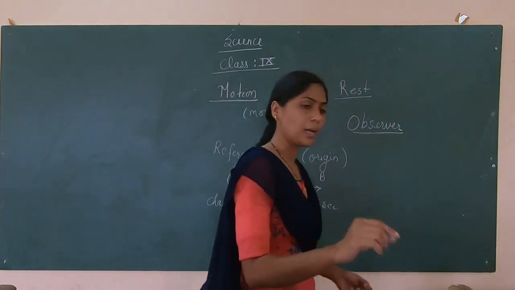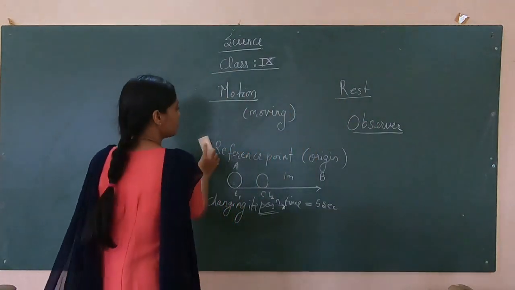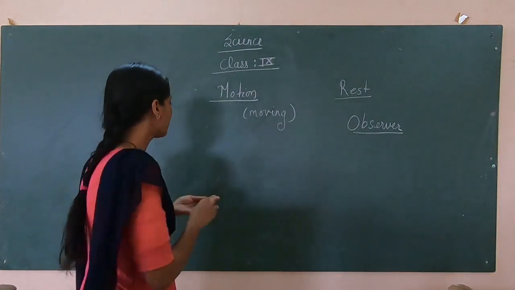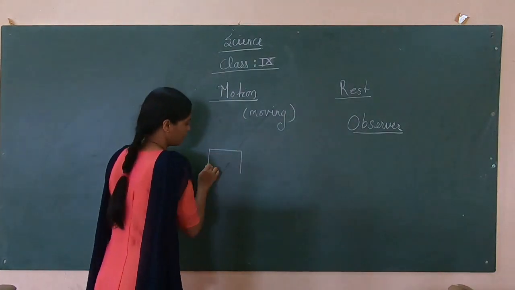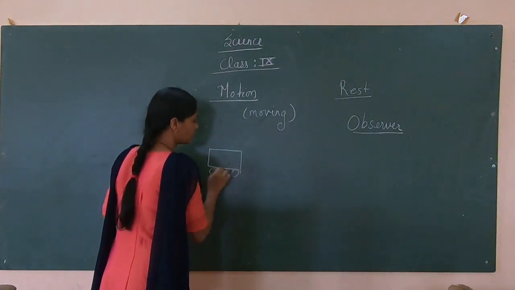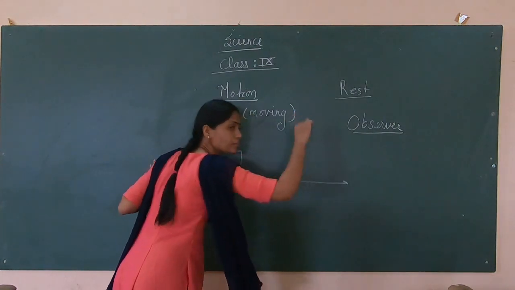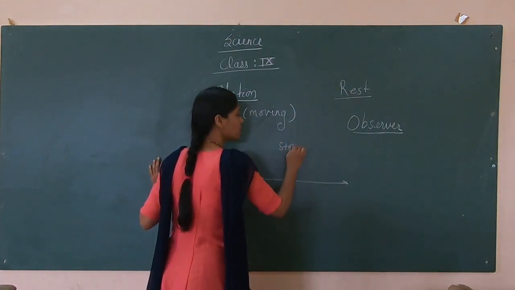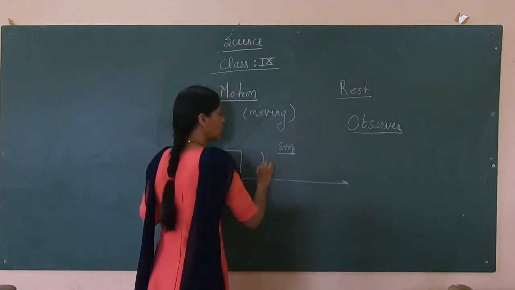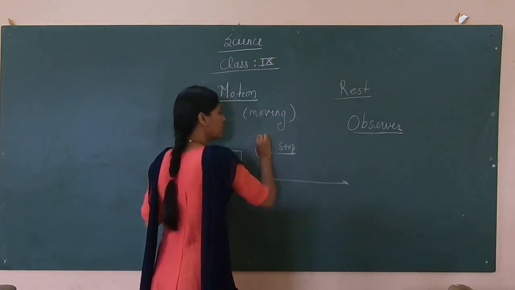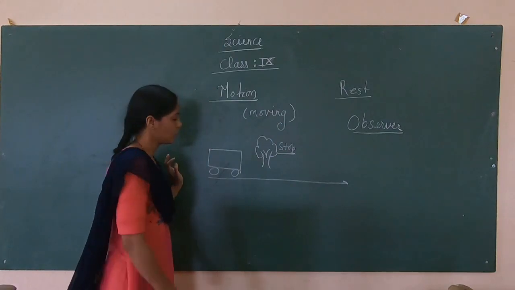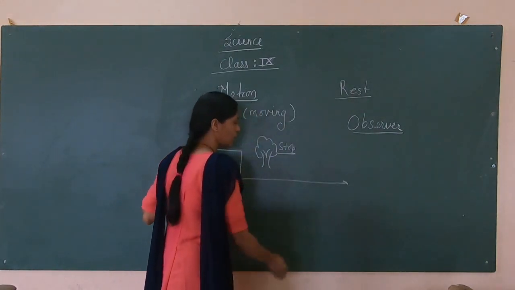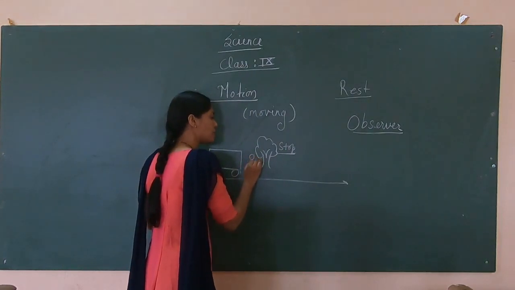We'll take one example. Consider this bus is in motion. Here is one bus stop where one tree is there. The bus is moving, and one man is standing here.